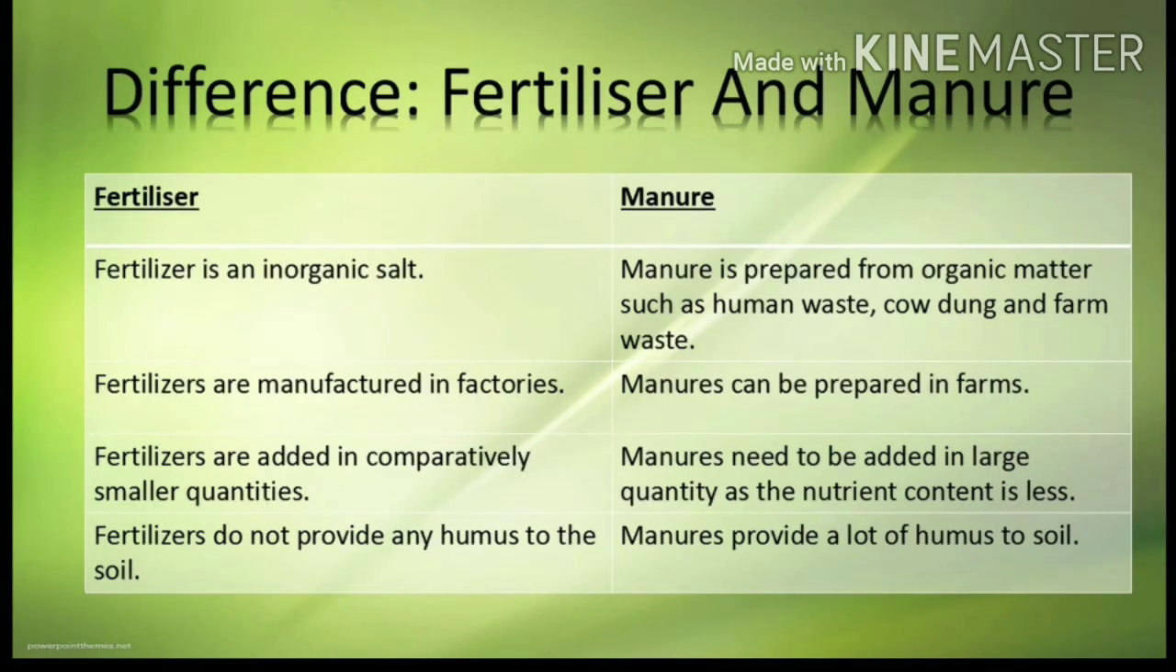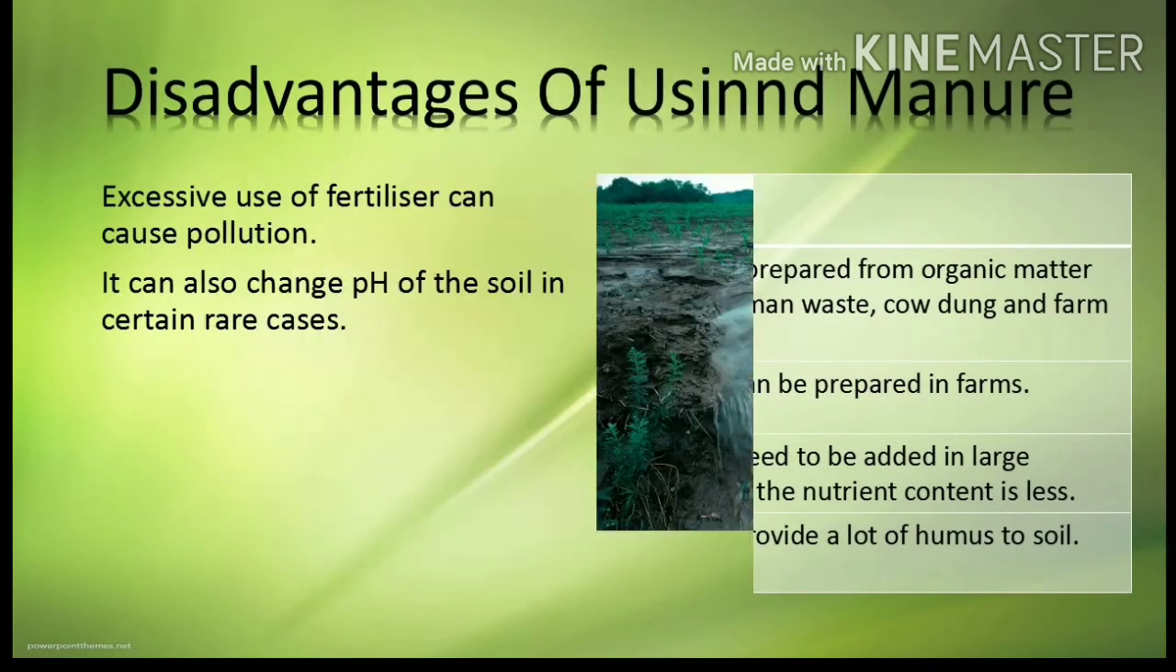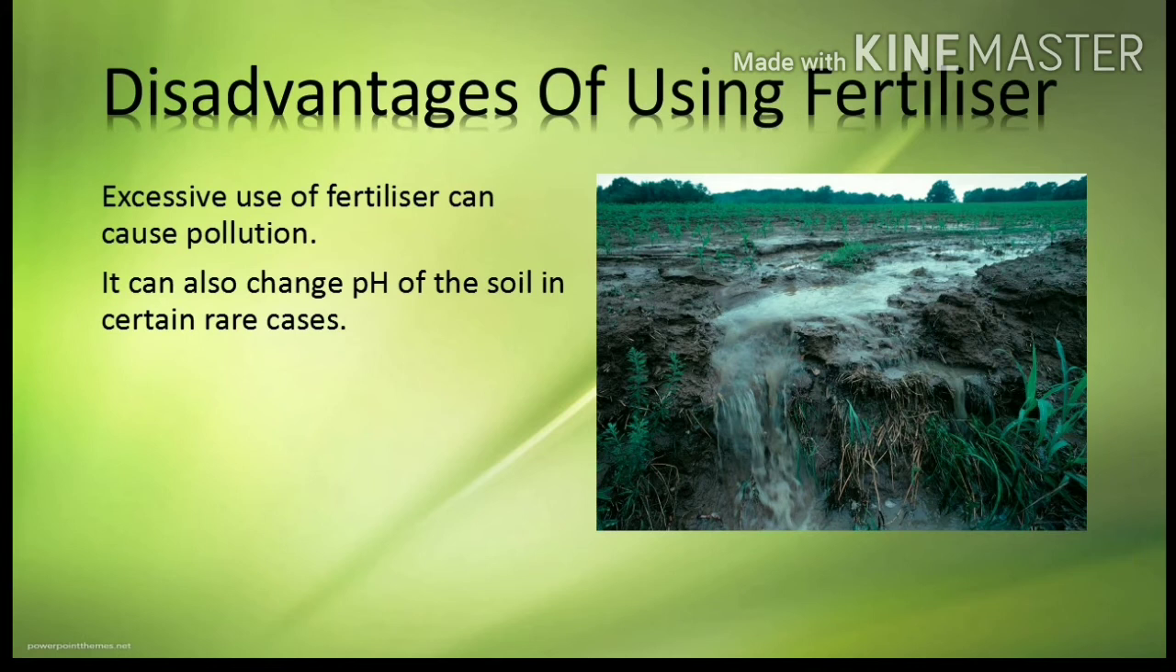Fertilizers are added in comparatively small quantities. Manures need to be added in large quantities as the nutrient content is less. Fertilizers do not provide any humus to the soil. Manure provides a lot of humus to the soil. Disadvantages of using fertilizers. Excessive use of fertilizer can cause pollution. It can also change the pH of the soil in certain rare cases.